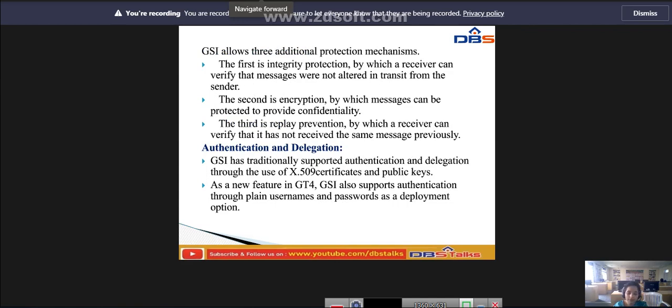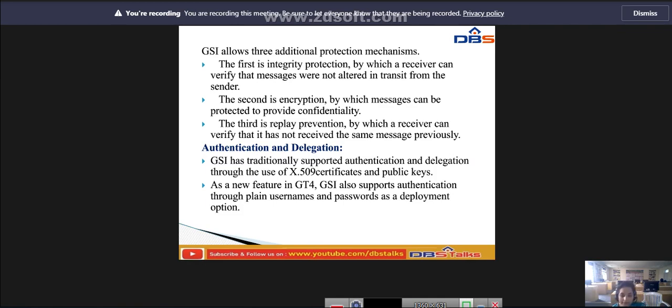Next, GSI has some additional protection mechanisms. First, integrity protection, by which the receiver can verify that messages were not altered in transit from the sender. The second is encryption, by which messages can be protected to provide confidentiality. The third is replay prevention, by which a receiver can verify that it has not received the same message previously. These are the additional protection mechanisms.